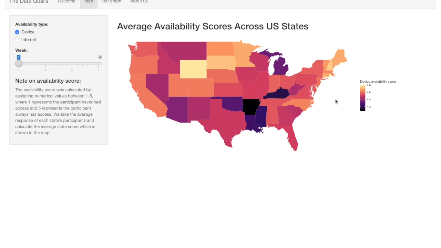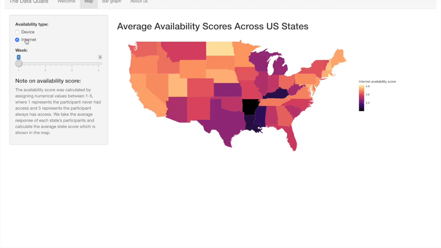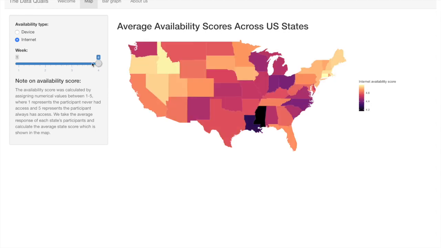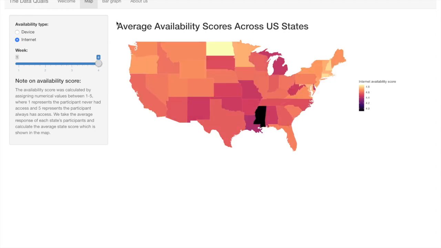We see that Wyoming in the north and Rhode Island on the east coast have the highest availability of devices and Arkansas the lowest. By selecting Internet, you can view students' access to the Internet across the US. Drag the sidebar to see how the availability score changes over time as the COVID-19 pandemic persists.